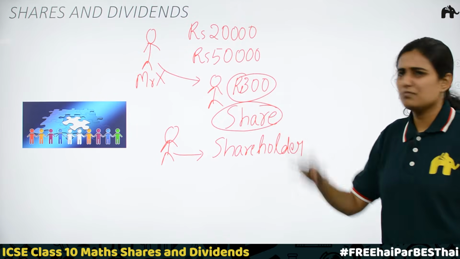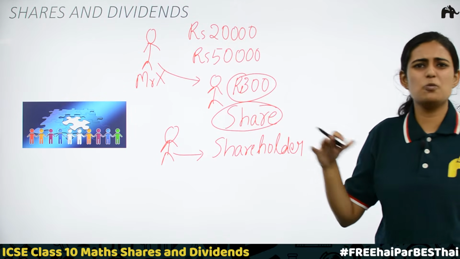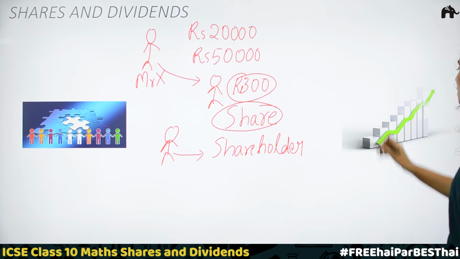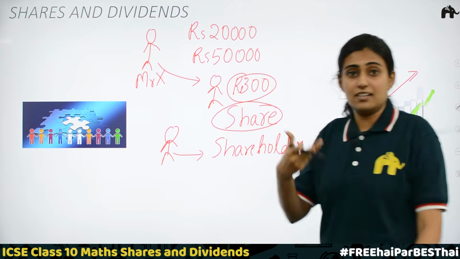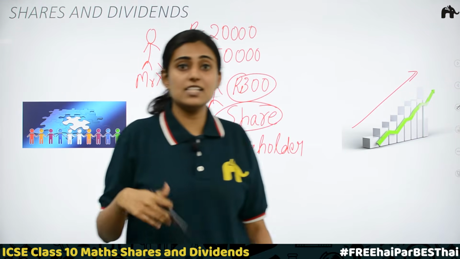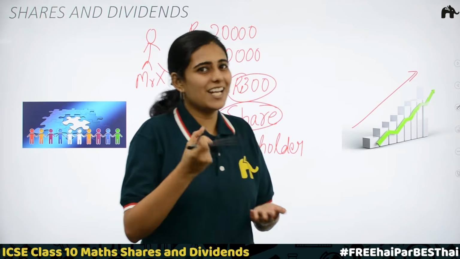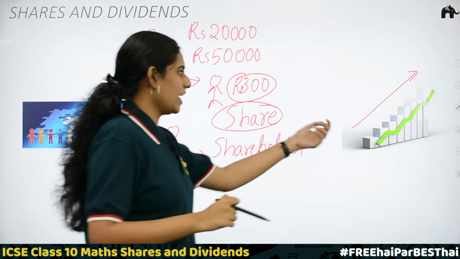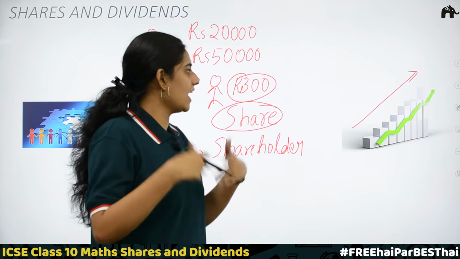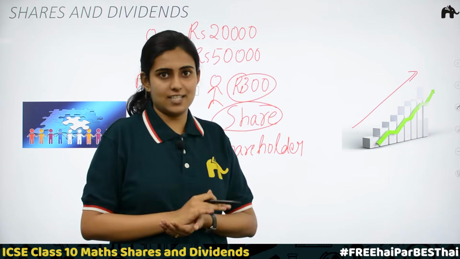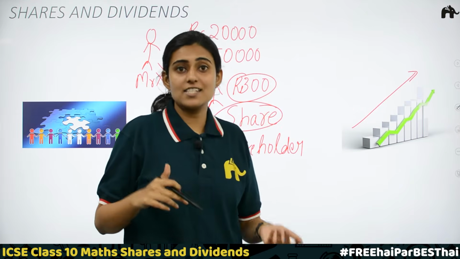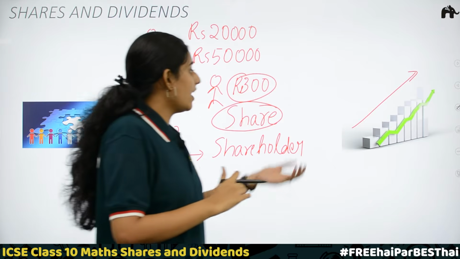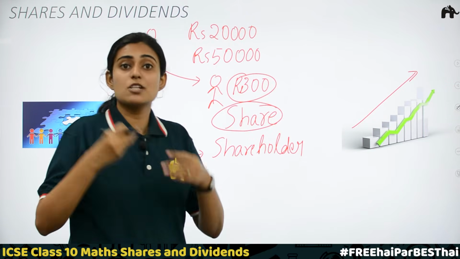Initially, the business, that is, the tuition center, had not much growth. But after 1 year, Mr. X started making profit. His tuition center started growing. He started getting more students and collecting more fees because his tuitions are in demand. Out of this profit, he again invested to build his tuition center. That is, he started entrance coaching classes. He appointed more teachers, and other facilities like smart classes, smart boards, etc. were provided.